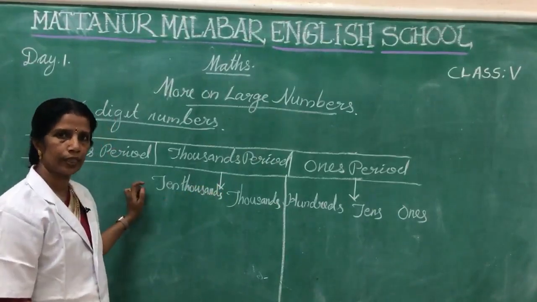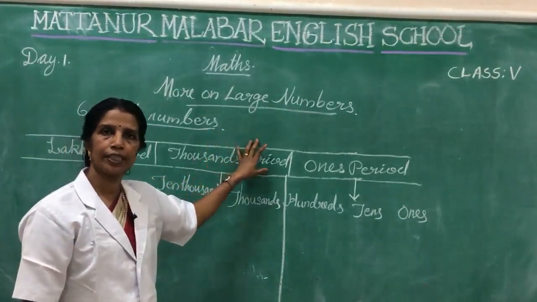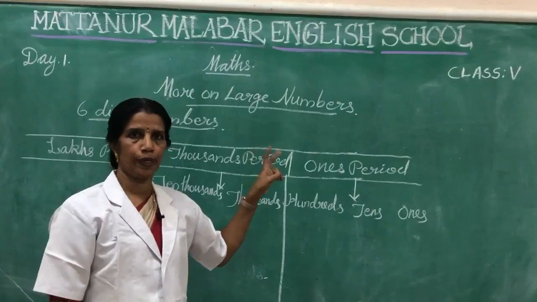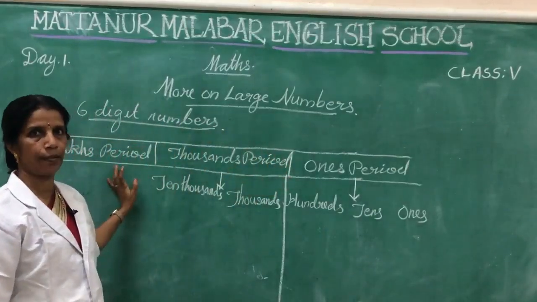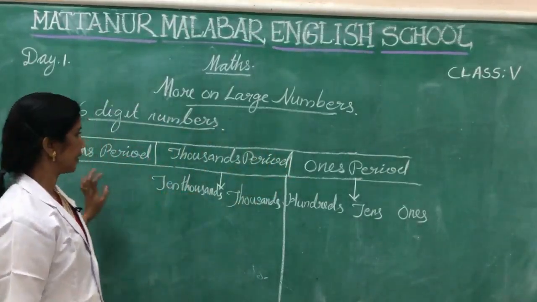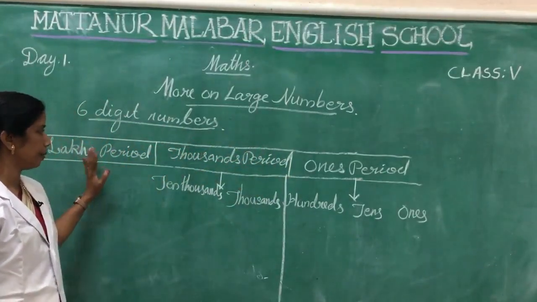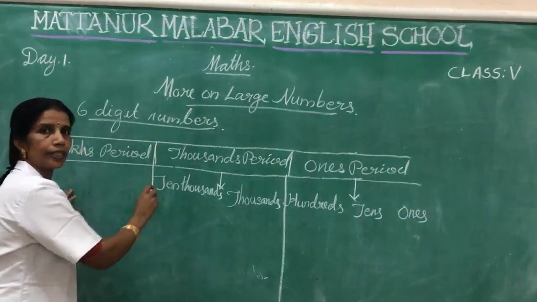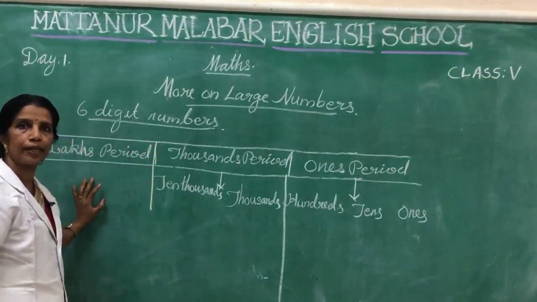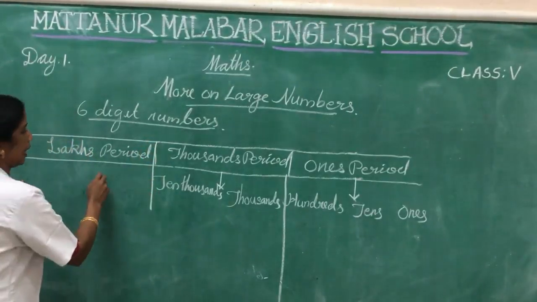Here in the case of a 5-digit number there are only 2 periods, but in the case of a 6-digit number there are 3 periods. Here 1's, 1000's and lakhs. Which are the places that belong to lakhs period? Here lakhs and 10 lakhs.